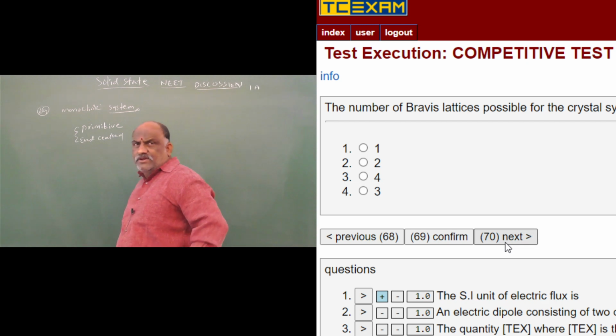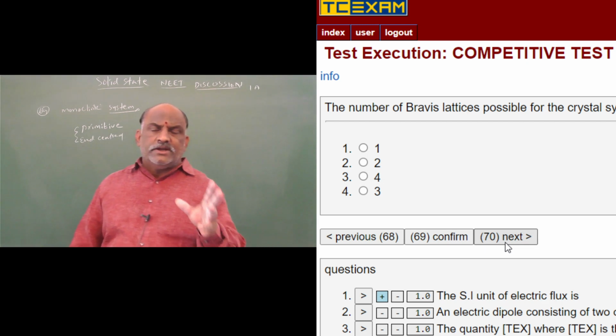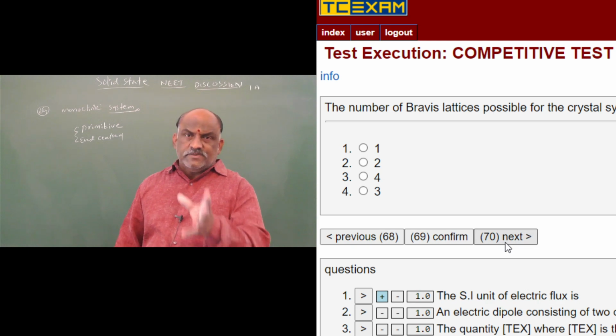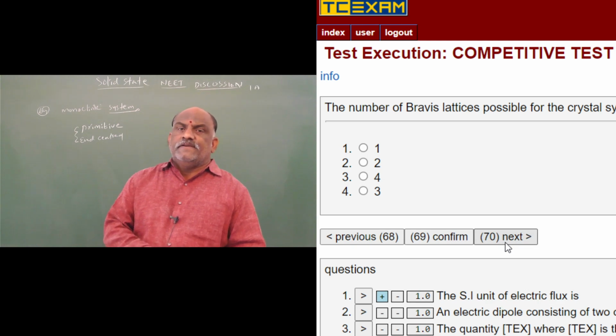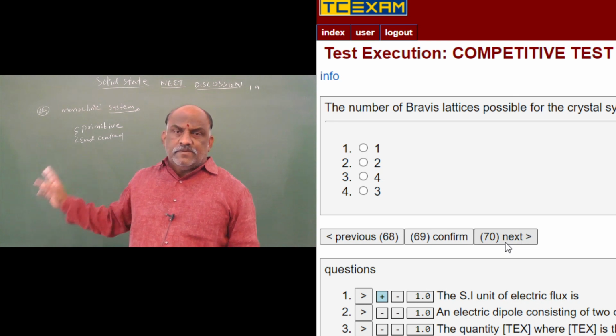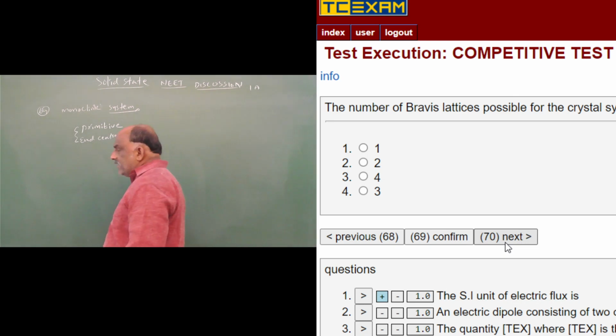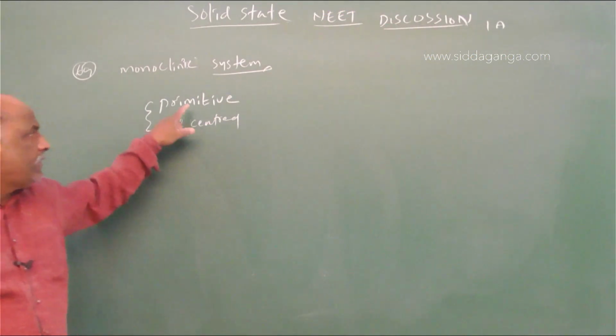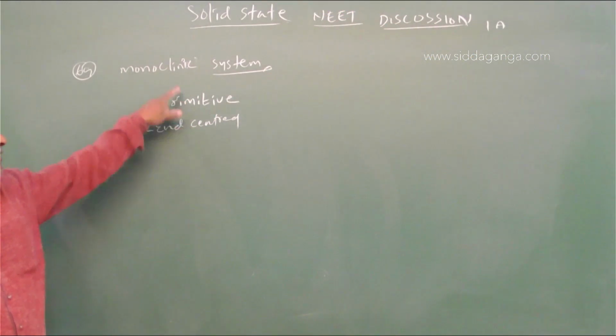In the table in the textbook, after monoclinic, the next entry is given, and it is available in two types: one is a primitive unit cell, and the second one is an end centered unit cell. What are the dimensions?